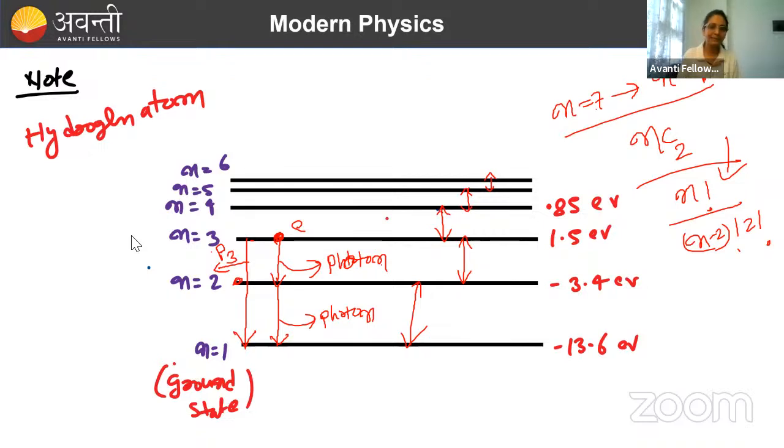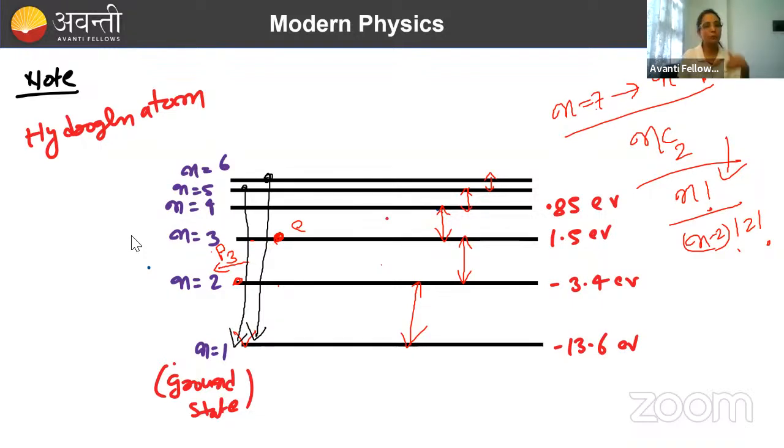Also, one more thing: if the transition is happening from any excited state to the one, suppose my excited electron is in the 6th orbit, 5th orbit, or 4th orbit, something like that. If the electron is here and it is transitioning directly to the one, then whatever photon is getting released has higher energy, as you can see here.